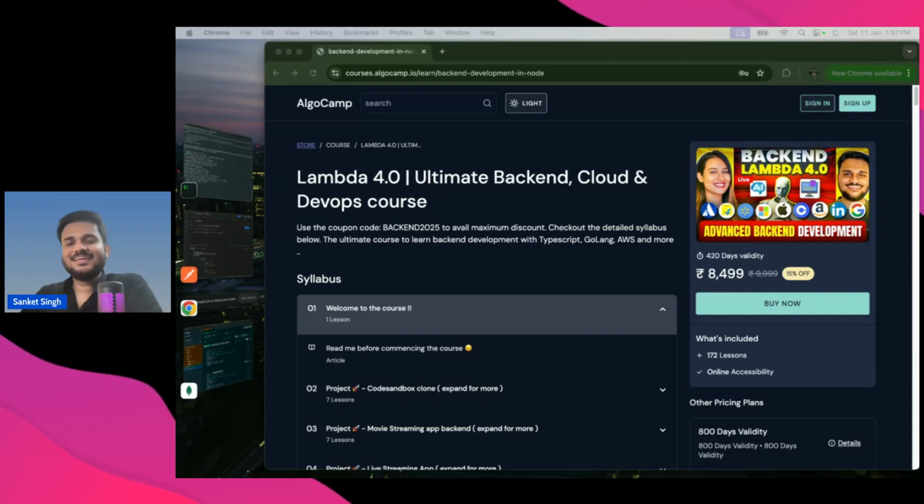So this is the next part for your airline booking system project, right? We have already uploaded a couple of parts on the airline booking system, which is a microservices driven Node.js based backend engineering project. This project is going to help you understand how exactly you can maintain multiple microservices, how you can write code as clean as possible, how different interesting problems come in transactional systems and whatnot. This is the project that was part of our earlier Lambda iterations, which is our advanced backend development course, right?